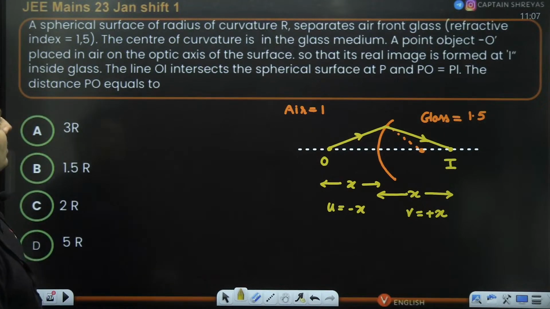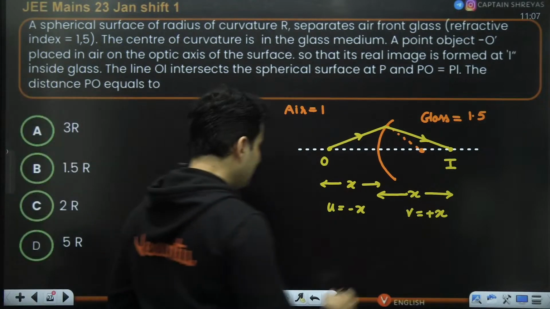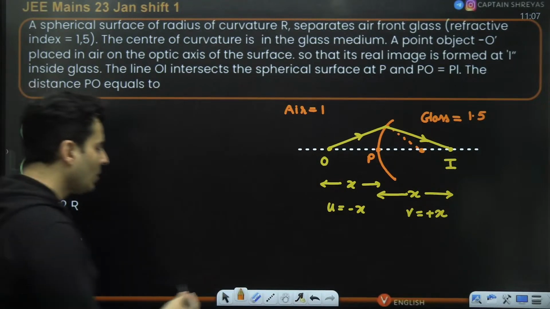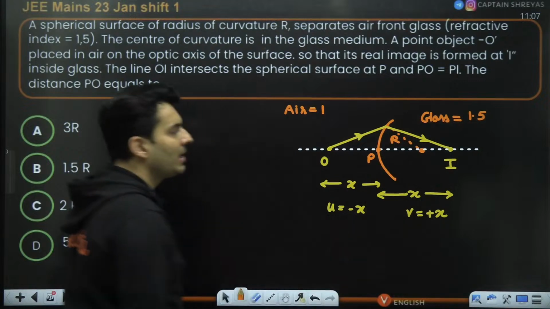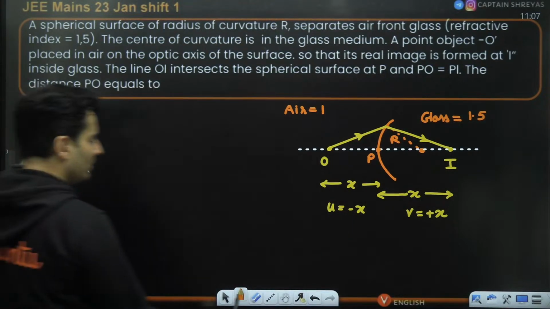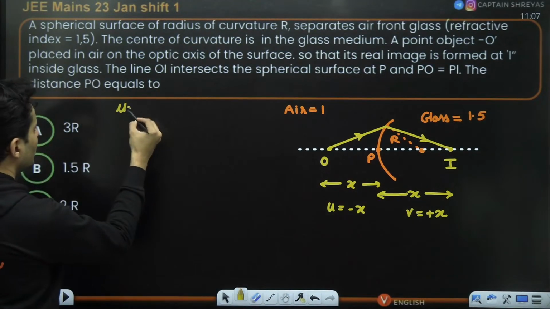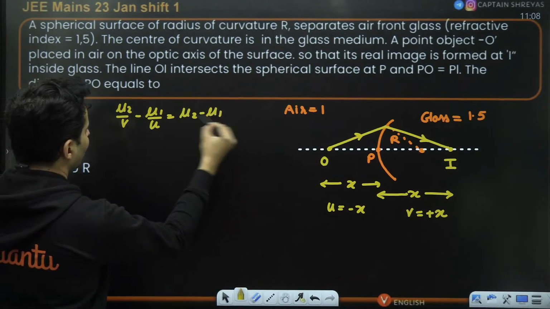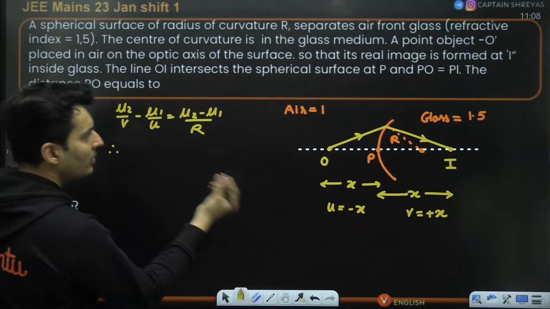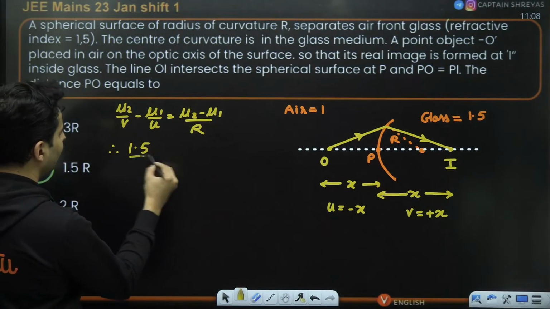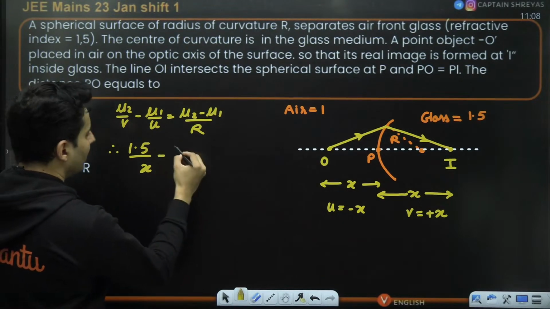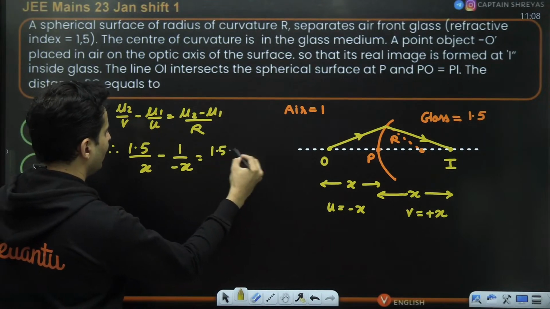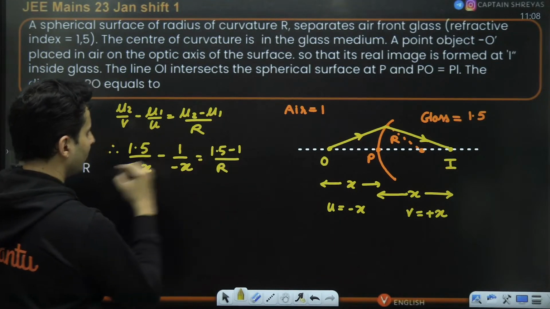And what else is there? The distance PO. P is basically the pole. So they have asked how much is x. They have also given the radius of curvature to be R. So just use the formula, you will get the answer. The formula is mu2 by v minus mu1 by u is equal to mu2 minus mu1 divided by R. Now mu2, refractive index on the other side, is 1.5. Image distance is basically x. First refractive index is 1. Object distance is negative x. So 1.5 minus 1 divided by R over here directly.